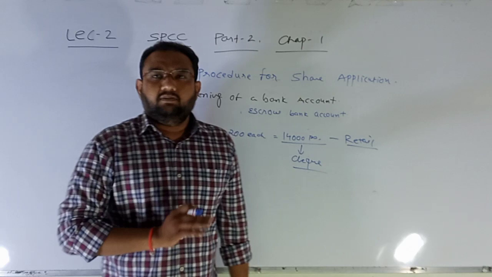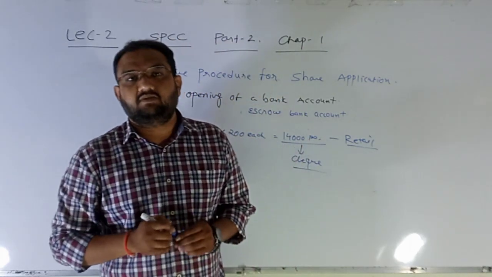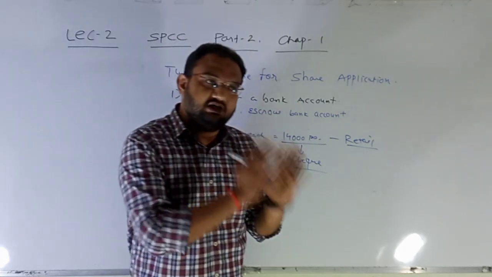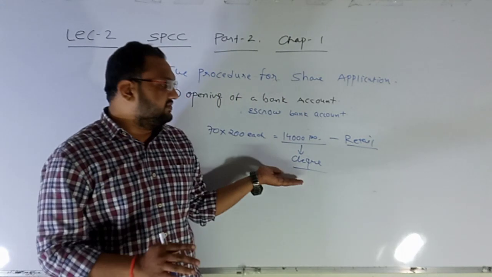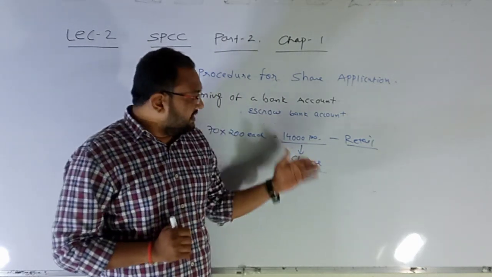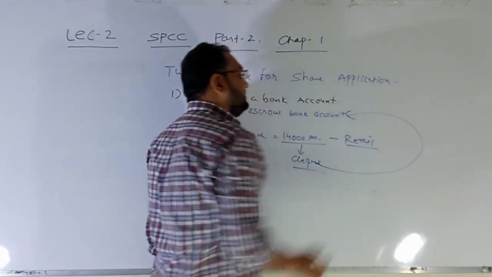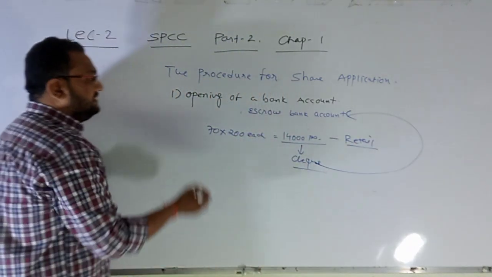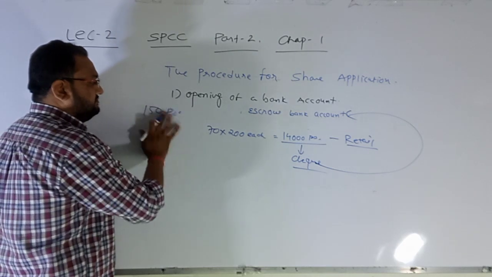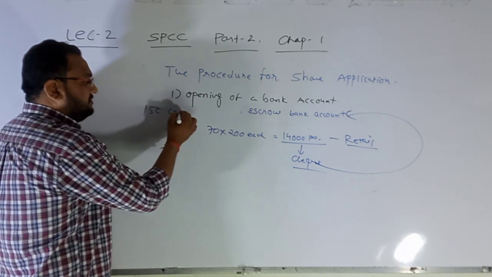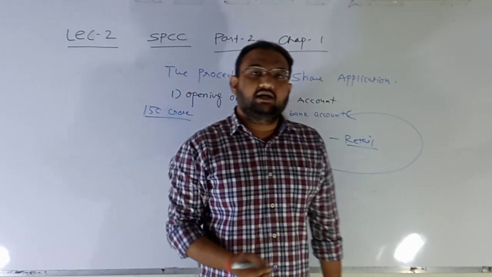In the same way, from different corners of the country, there are thousands of investors who wish to subscribe to this particular company, and they also pay the amount by check. Now all these checks are credited into the escrow bank account. Say for example, the IPO size is almost 150 crores. So first of all the amount will be credited into the escrow bank account.